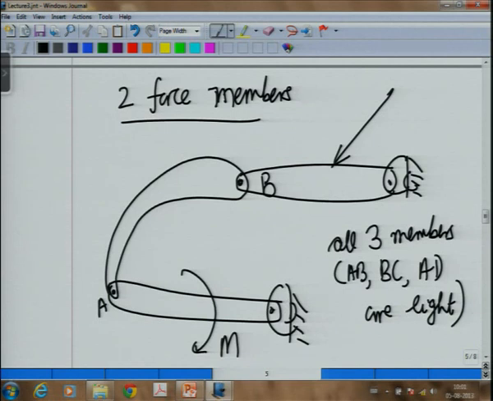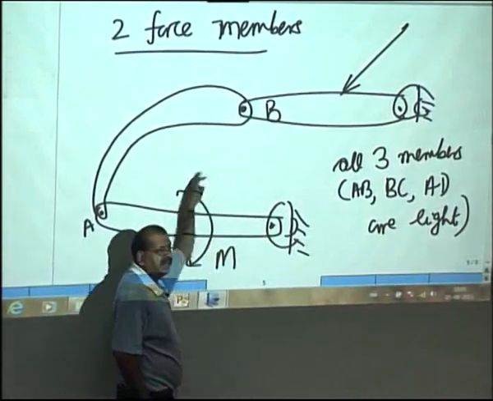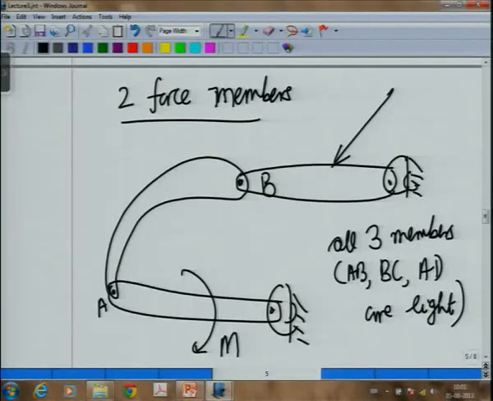Similarly, let me look at the member AD. In the member AD, what will happen? I have forces acting at A and at D, and I have a moment M acting. So again if I analyze, I have a force acting at A, a force acting at D and a moment M when I draw the free body diagram of AD.